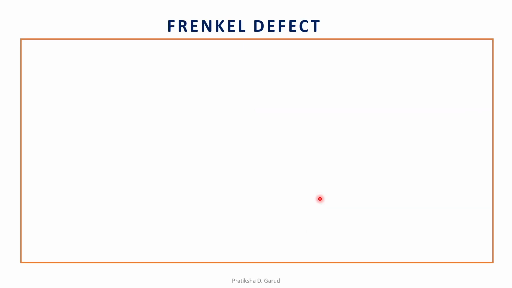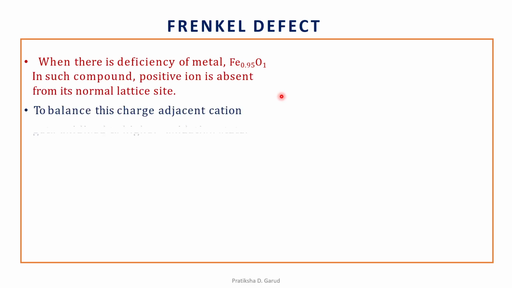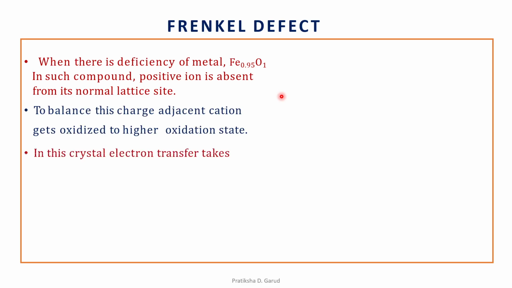Then the second defect, that is the Frenkel defect. The Schottky defect is related to the movement of electrons. Now let us see the Frenkel defect. When there is a deficiency of metal, that means metal is less as compared to oxygen, such as FeO, Fe 0.95, oxygen 1. In such a compound, a positive ion is absent from its normal lattice site. To balance this charge, an adjacent cation gets oxidized to a higher oxidation state. In this crystal, electron transfer takes place from Fe2 plus to Fe3 plus, ferrous to ferric.